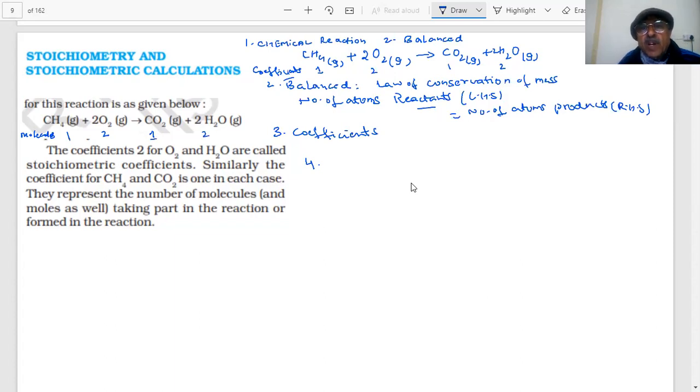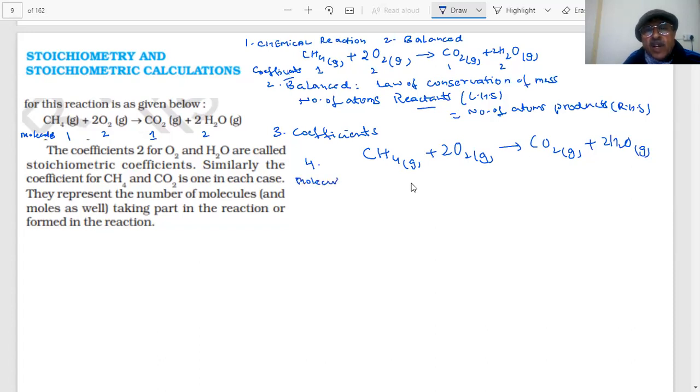What I am trying to tell you, students, let me put this equation like this: CH4 gas plus 2O2 gas gives me CO2 gas and 2H2O gas. It is a balanced equation. So in terms of molecules, you are saying 1 molecule of CH4, which is methane, reacts with 2 molecules of oxygen and produces 1 molecule of CO2 and 2 molecules of H2O, right? Correct? Is it okay? Yes, it is okay.